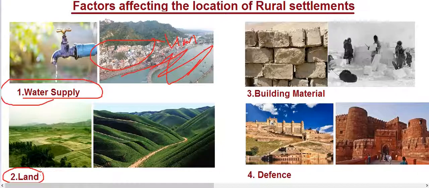In Europe, villages grew up near rolling countryside, avoiding swampy, low-lying lands, while people in Southeast Asia chose to live near low-lying river valleys and coastal plains suited for wet rice cultivation. So early settlers chose plain areas with fertile land. Land also plays an important role in rural settlement.